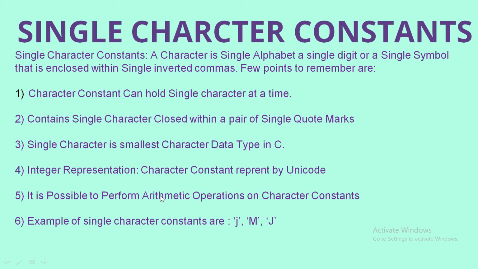It is possible to perform arithmetic operations on character constants. Examples of single character constants are J, M, and J. Here a single character is enclosed in single quotation marks.